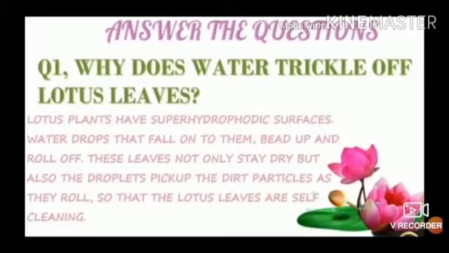Why does water trickle off a lotus leaf? Lotus plants have a super hydrophobic surface. Water drops that fall onto them bead up and roll off. These leaves not only stay dry but also the droplets pick up the dirt particles as they roll, so that the lotus leaves are self-cleaning, meaning they are cleaning themselves.